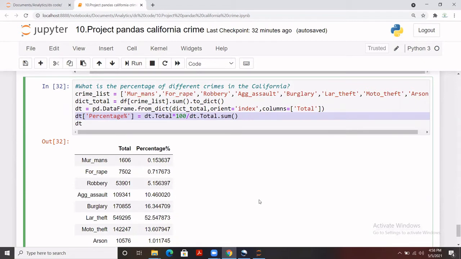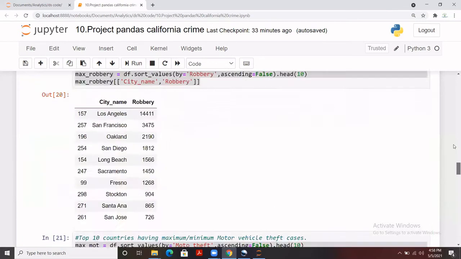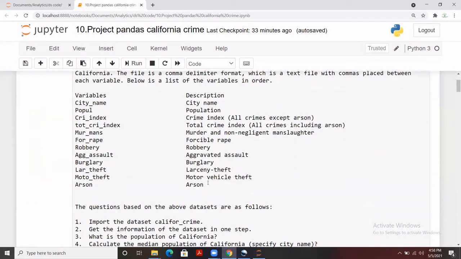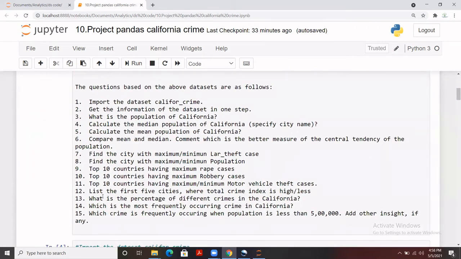And you have to remember one thing, that here we are having all the crimes as a name of column. So to do this, we can use a for loop as well to extract the value of all the columns. But there was a small data set, so I have manually created a list with the name of all the crimes that were there as a column name. So this is just an idea how you can do it.